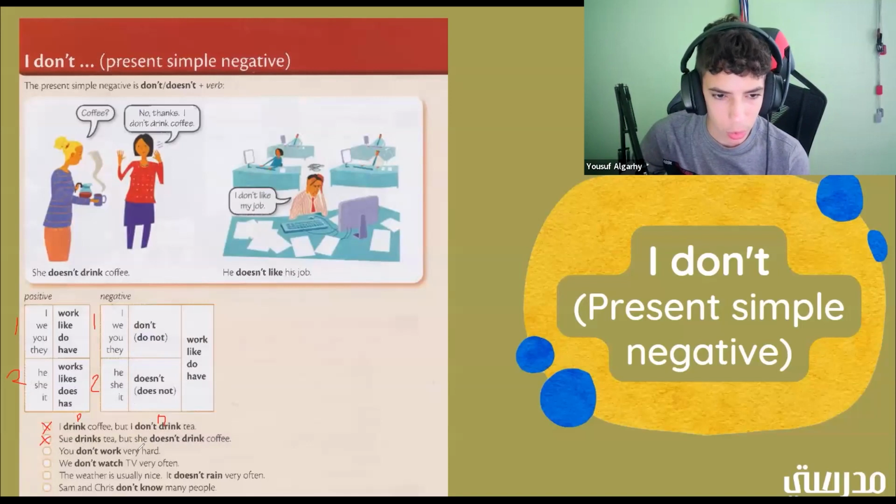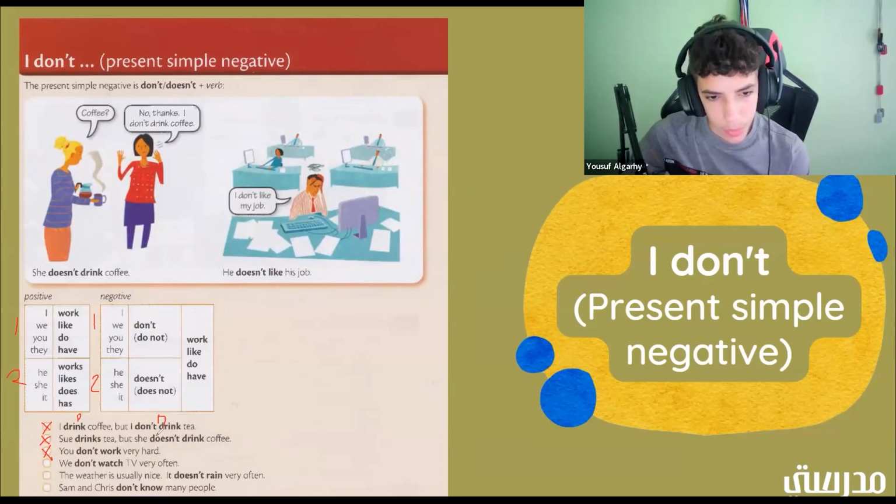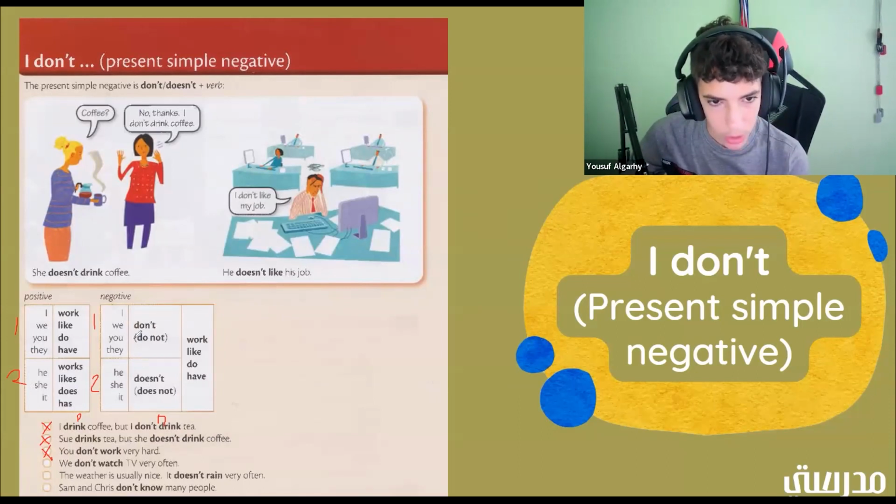Now we have, you don't work very hard. Is that positive or negative? It's negative. So you don't work very hard. Is that group 1 or 2? It's group 1, actually. Why is it group 1? Because here we have you, and then we have don't, and then we have work. So you don't work, and then very hard.